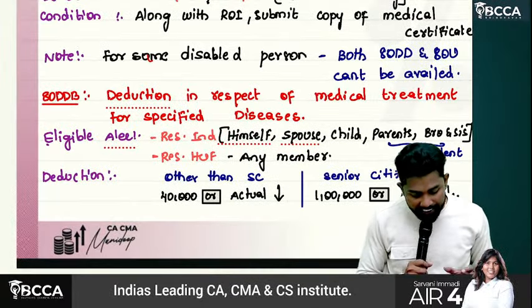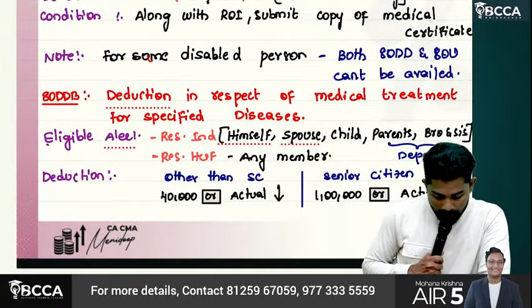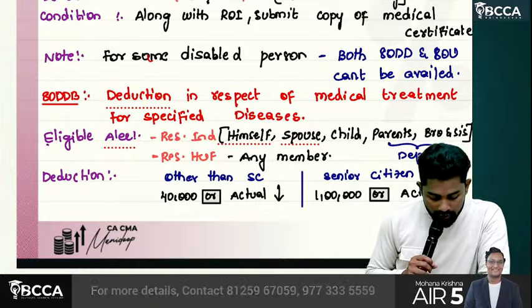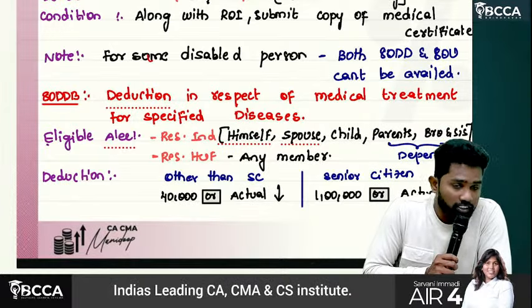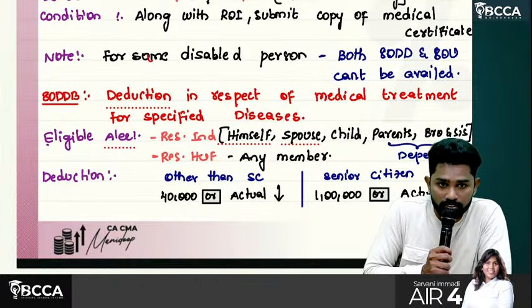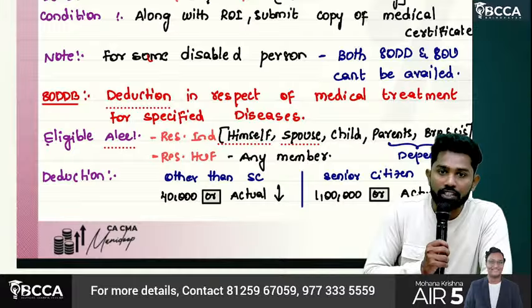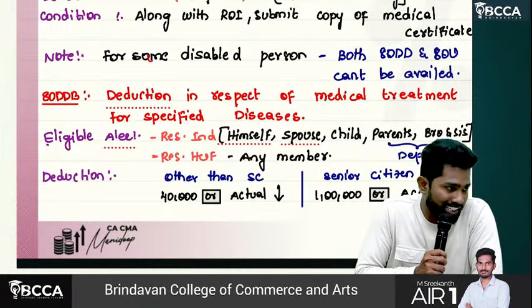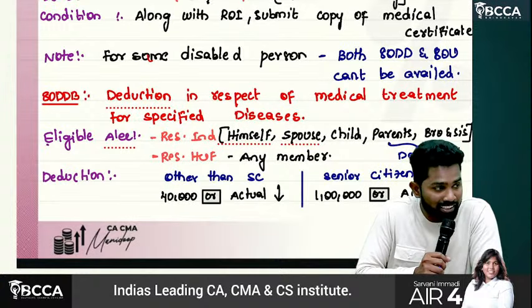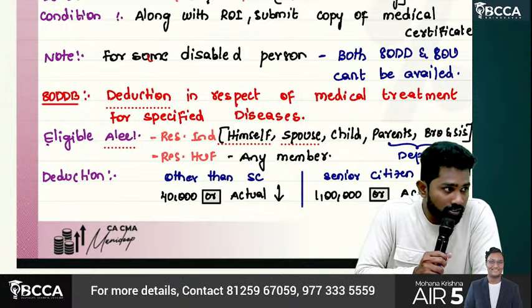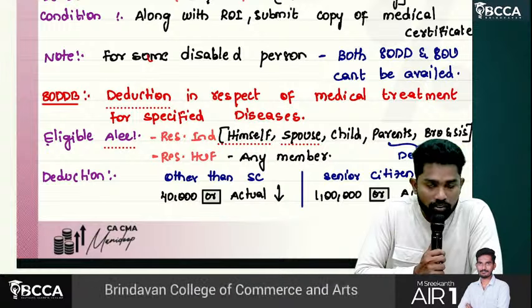Then, sir, 80DDB. Deduction in respect of medical treatment for specified diseases. Specified diseases, na, chronic diseases. Okay, specified diseases means chronic diseases which take much time to cure, such as cancer, tuberculosis, paralysis, okay, then HIV.